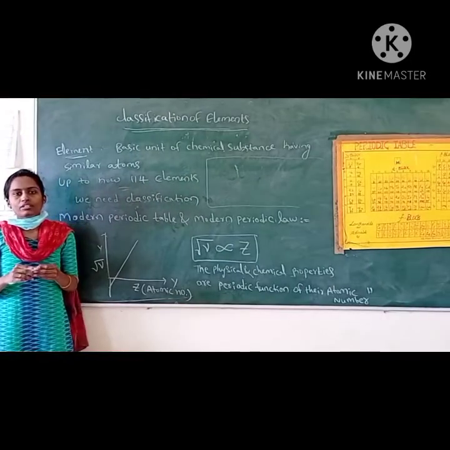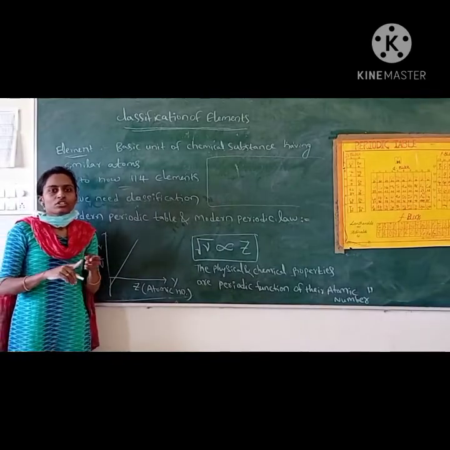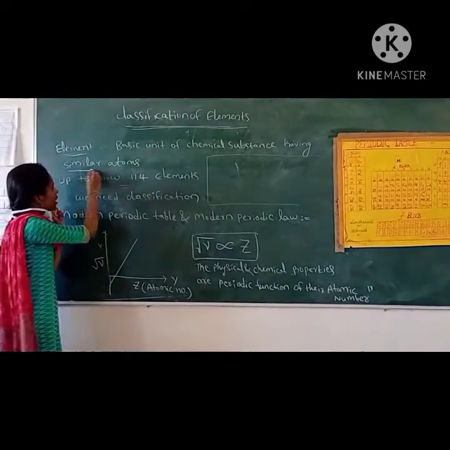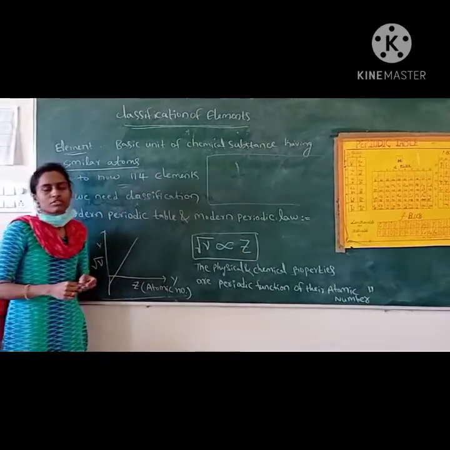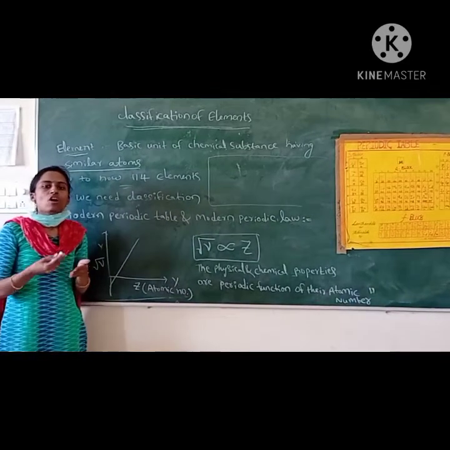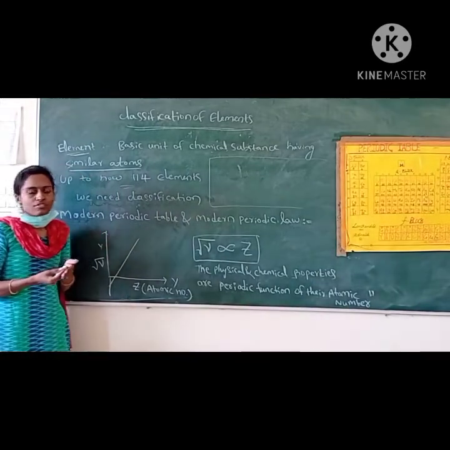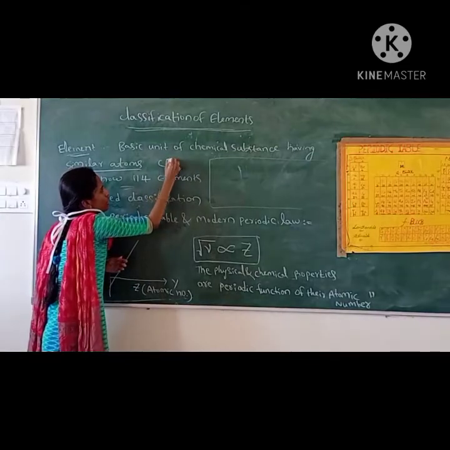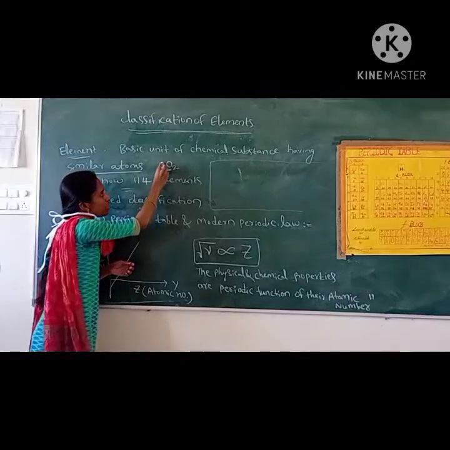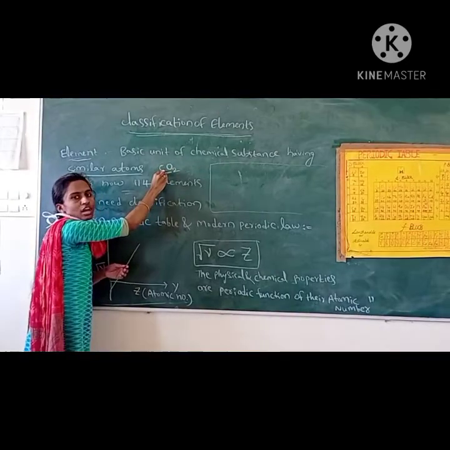Pure chemicals are divided into two types, elements and compounds. Element means it is made up of similar type of atoms. Suppose if you take the hydrogen element, it is made up of all the same type of hydrogen atoms. Compounds means different. Suppose if you take carbon dioxide, how many elements are there? Carbon is there and oxygen is there. So it is an example for compounds.